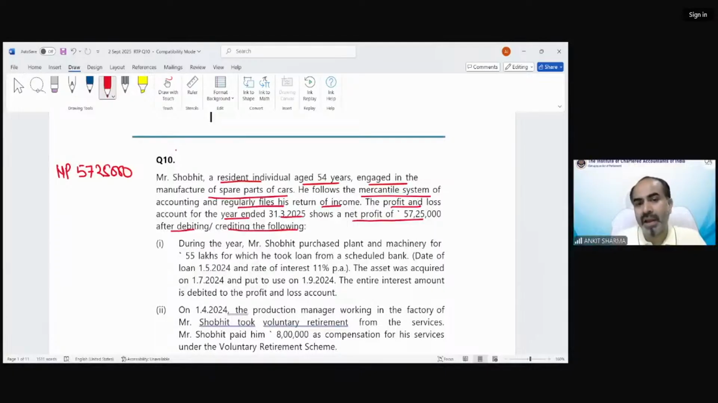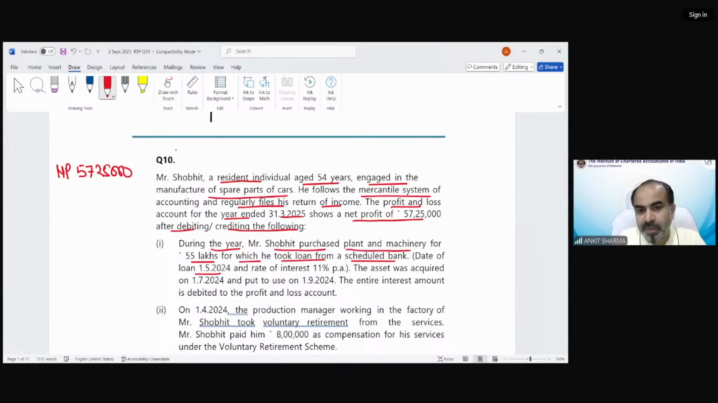And the first point is like that, I don't believe that this kind of point has been given in any question yet that you might have solved. Or it would be in very few questions. During the year, Mr. Shobit purchased, and I am going to ask all of you, what is going to be the treatment of this kind of point? Mr. Shobit purchased plant and machinery for 55 lakh, for which he took a loan from a scheduled bank.